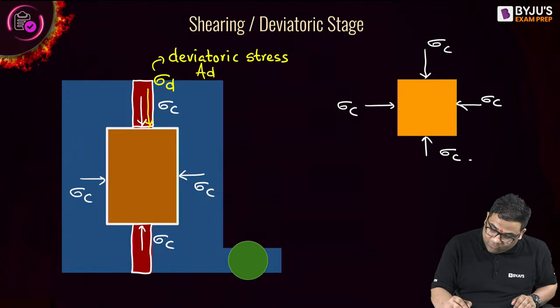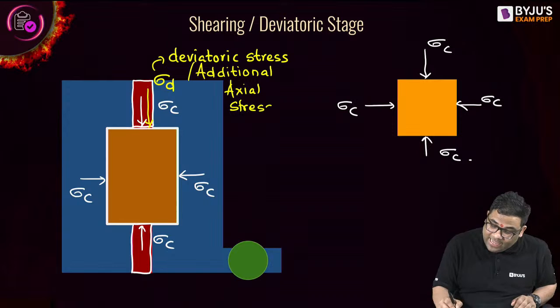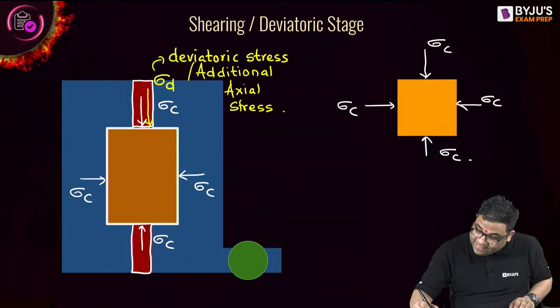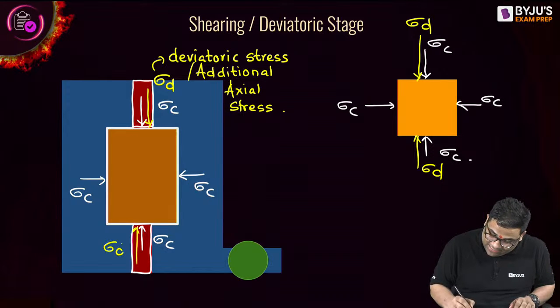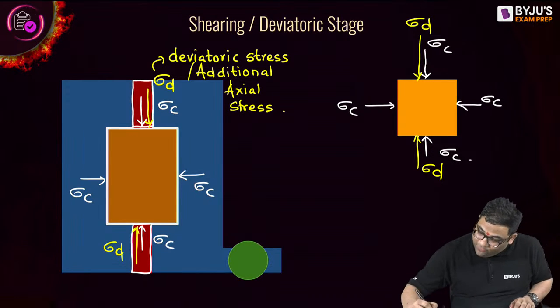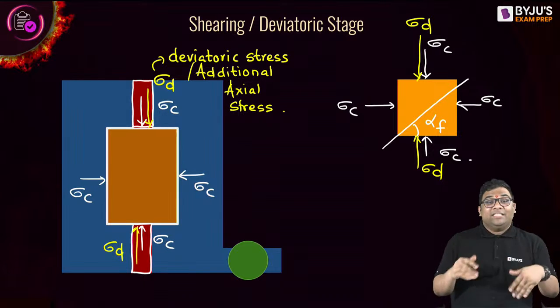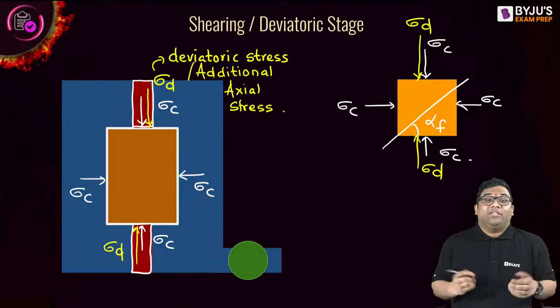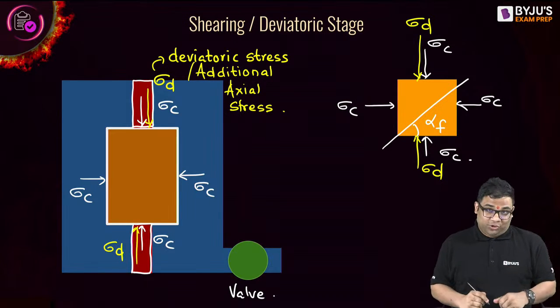This additional axial stress will come into picture, and then the soil will fail like this at alpha F in the shearing stage, or I can say deviatoric stage. Here also we have a valve and I can control the drainage.